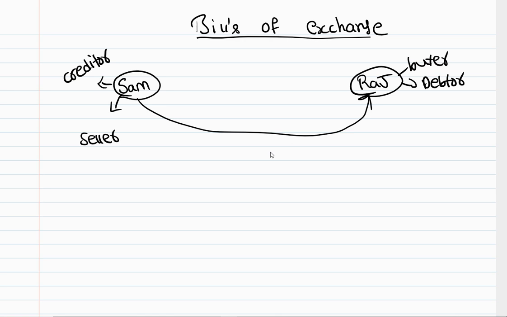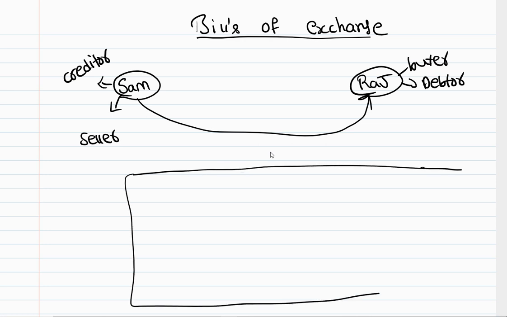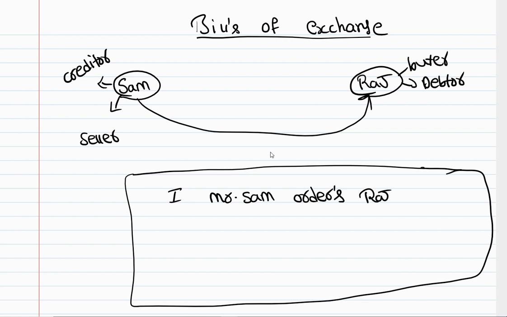Okay, what is the guarantee that Raj will pay? So that's why Sam will drop one bill. It looks like this. In that Sam will write, I, Mr. Sam, order Raj to pay.